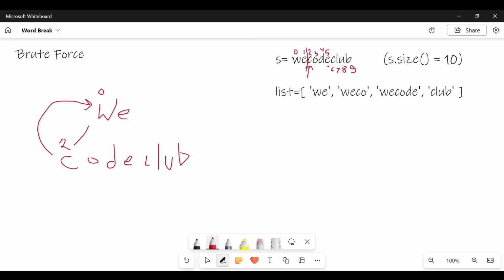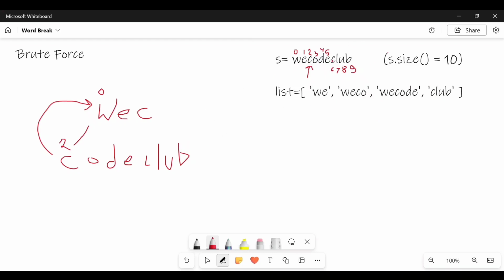I will continue my way. I will continue my way from WE. So now I will consider C here. Since I know that I can't find CODE club here, I will continue my way with this string, and try to see whether later on it can be partitioned such that the partition strings are contained in the list or not. Now I see whether WEC is present in the list. No, it is not present in the list. So I will continue my way.